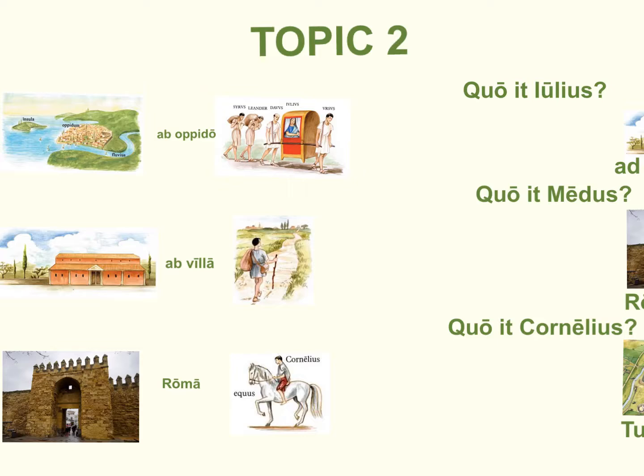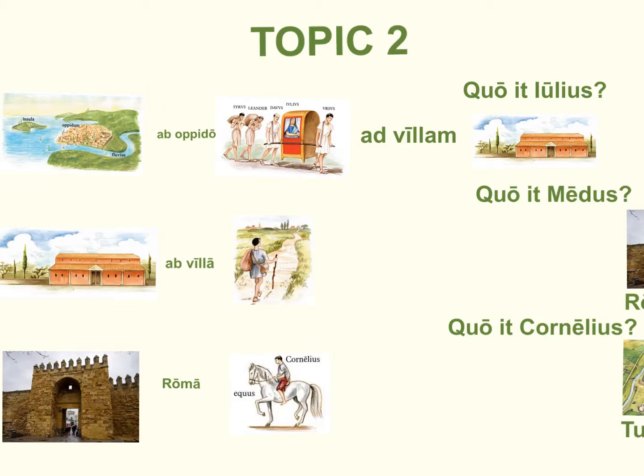Quo it Julius? And you might have deduced that it is the verb ire, which means to go. So the way we interpret this question, quo it Julius, is to where does Julius go? And the answer, of course, is that Julius is going to his villa. And so we would answer that by saying he's going to his villa, and we would use the preposition ad plus the accusative case to do that. Julius is going ad villam. Ad villam suam, you could say as well.